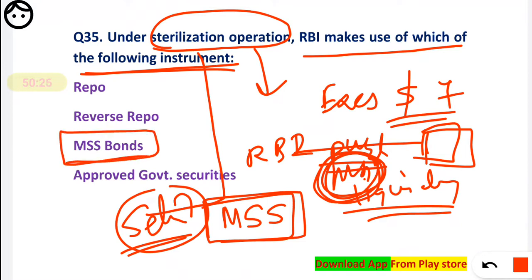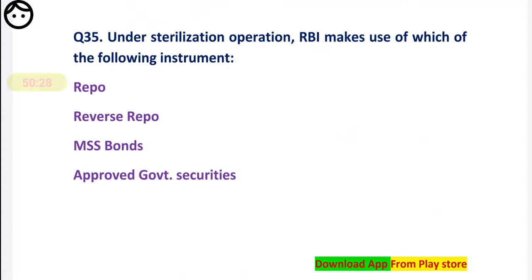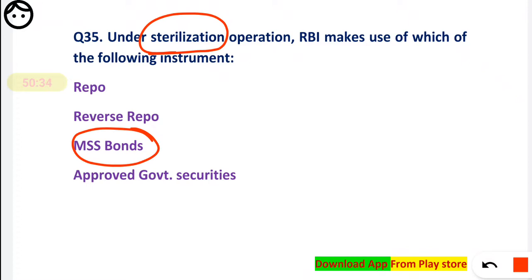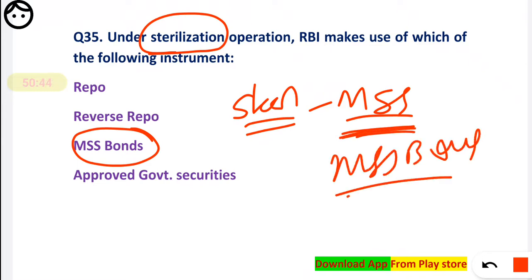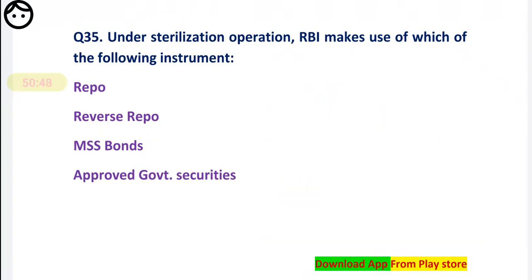So when you see the word, remember the connection between the words: sterilization is nothing but the MSS, market stabilization scheme, and for that MSS bonds are used by the RBI. Okay, very easy. Now question number 36.